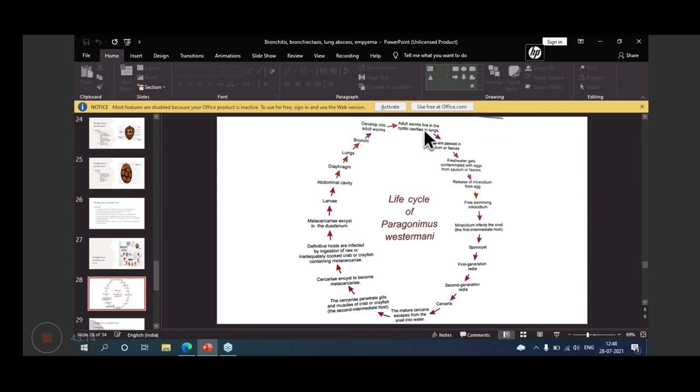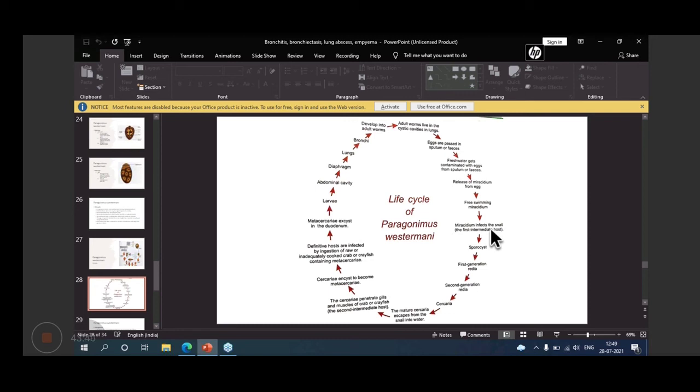I will start from here. Adult worms live in the cystic cavities in lungs. Then eggs are passed in sputum or feces. Then fresh water gets contaminated with eggs from sputum or feces. Then release of miracidium from the egg, free swimming miracidium.